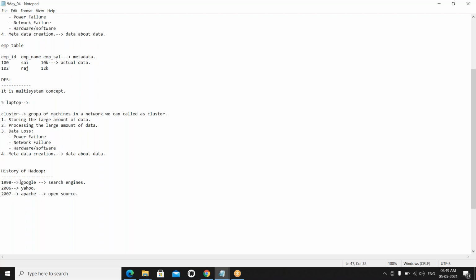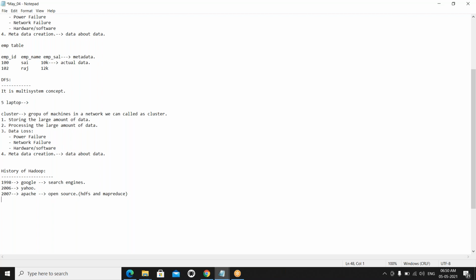At that time they introduced only HDFS and MapReduce. We don't have any Hadoop ecosystems. At that time we have HDFS and MapReduce only. What is the use of HDFS? For storing purpose. What is the use of MapReduce? For processing the data. That's it. We don't have any ecosystem.